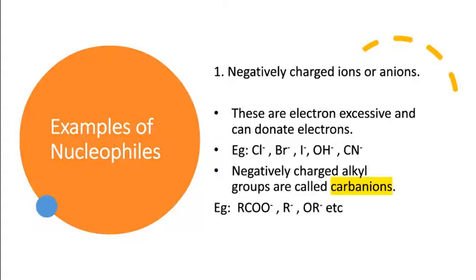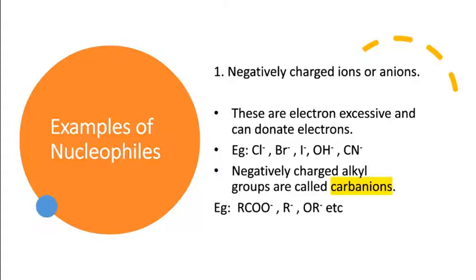Now examples, let us consider Cl minus, chloride ion, Br minus, bromide ion. Next one is I minus, the iodide ion. This is hydroxide ion, OH minus, CN minus. Like this we can give many examples of nucleophiles. Any negatively charged ion acts as a nucleophile because of excess of electrons, as it can donate electrons.